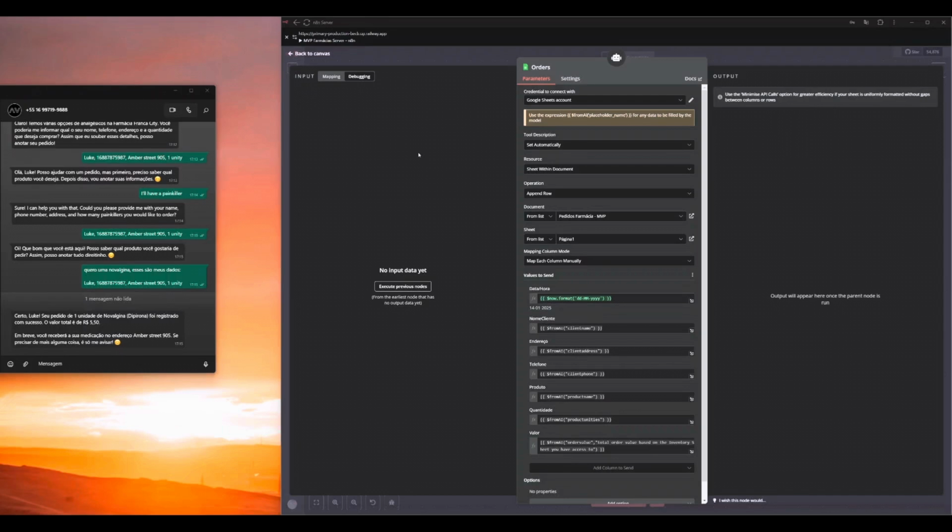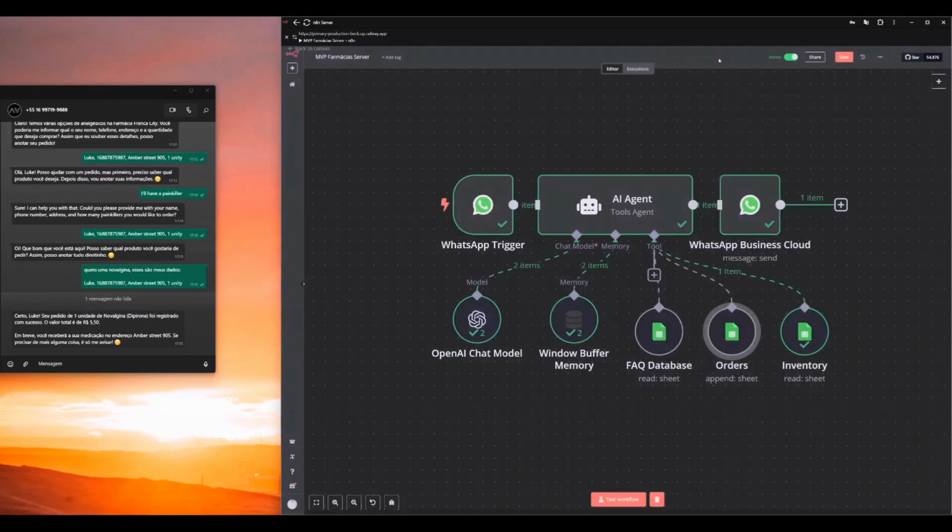So I actually told you guys that there is a window buffer memory problem here. It is not working right, and I think I can improve the system prompt too, for it to understand when I'm making an order.